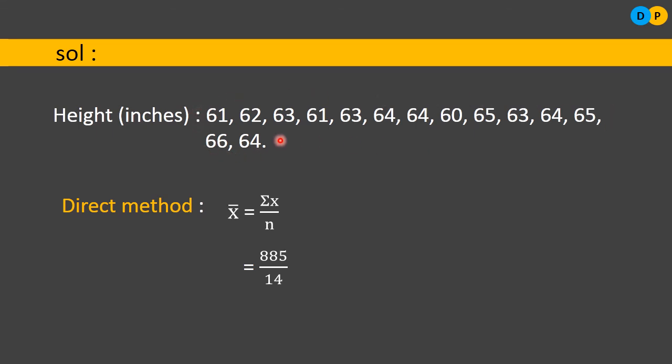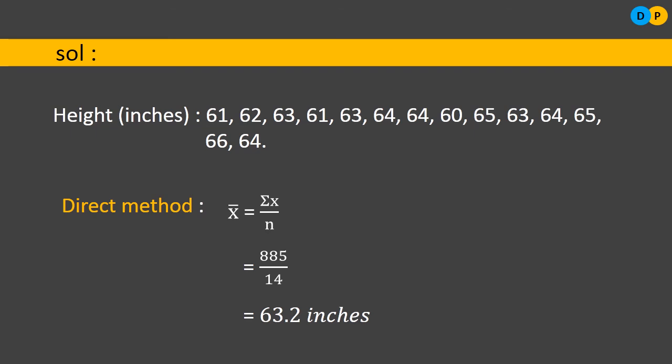So what is the total? When you add all these observations, you will get 885, divided by the number of observations, which is 14. So 885 divided by 14 gives us the answer 63.2. What is this 63.2? It's inches, because we are representing the height in inches, so we have to add the unit. So 63.2 inches. This was the direct method.